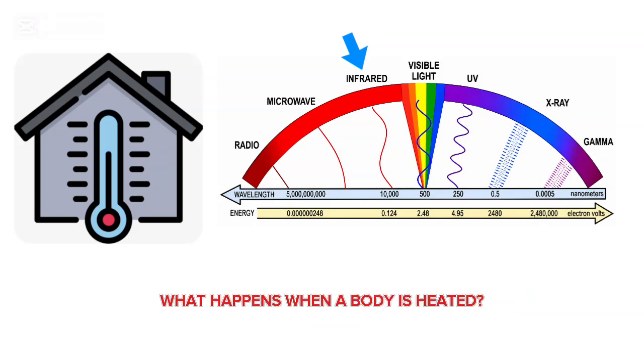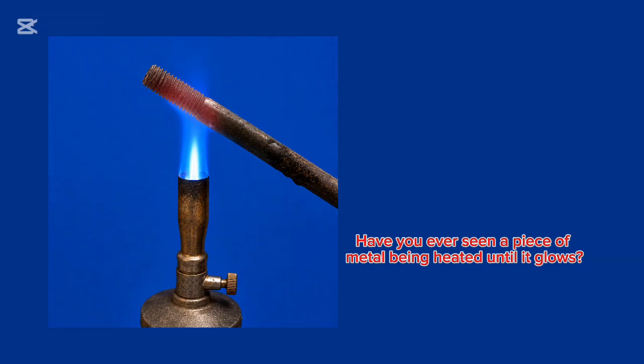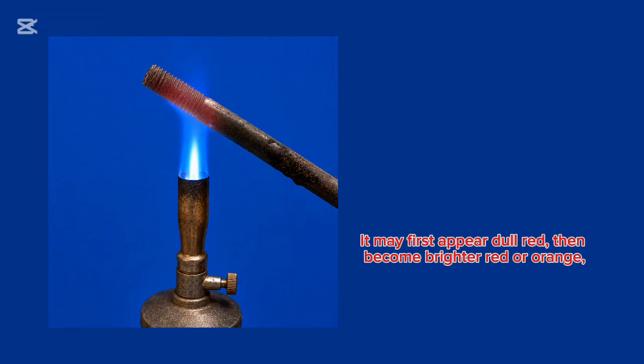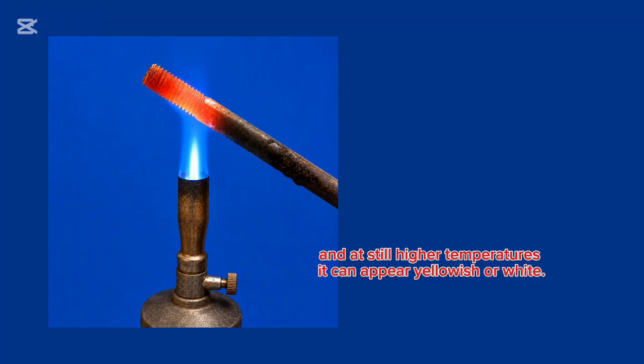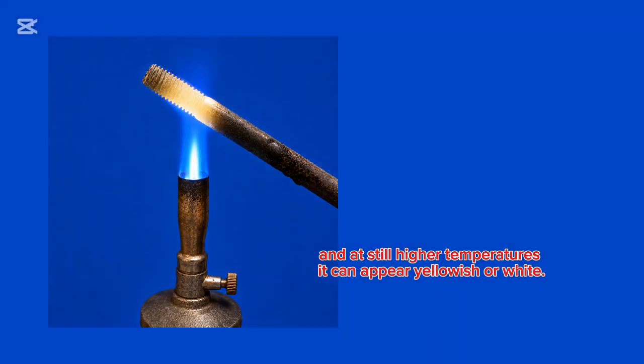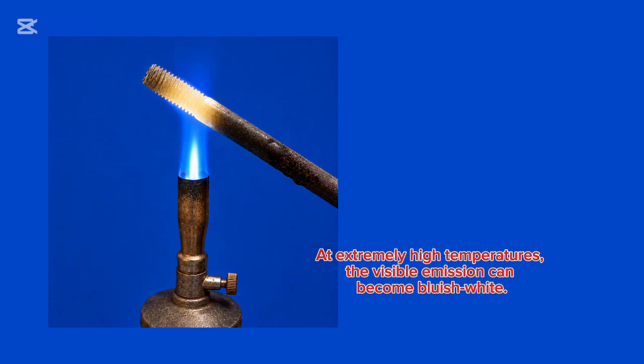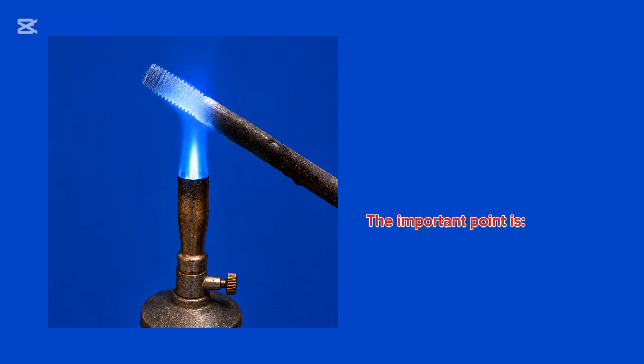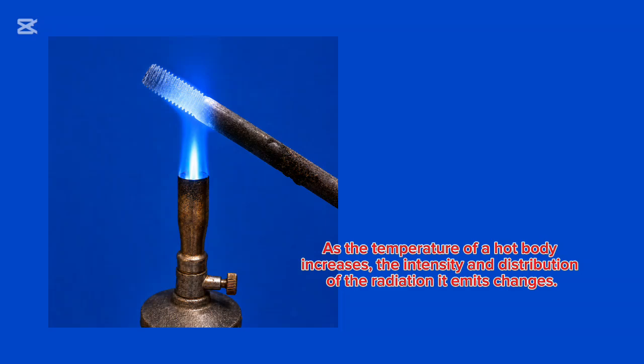What happens when a body is heated? Have you ever seen a piece of metal being heated until it glows? As its temperature increases, its color may change. It may first appear dull red, then become brighter red or orange. And at still higher temperatures, it can appear yellowish or white. At extremely high temperatures, the visible emission can become bluish white. This change in color is related to the distribution of radiation emitted by the hot object. The important point is, as the temperature of a hot body increases, the intensity and distribution of the radiation it